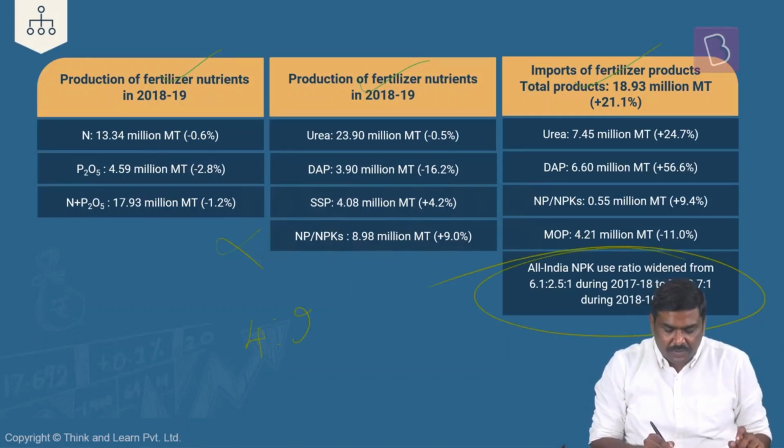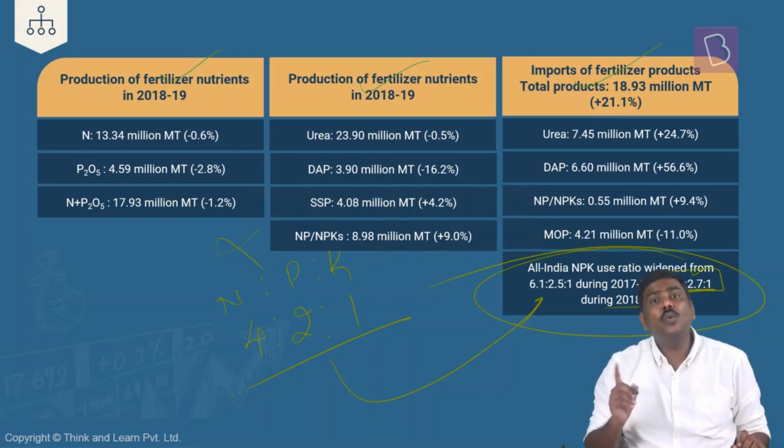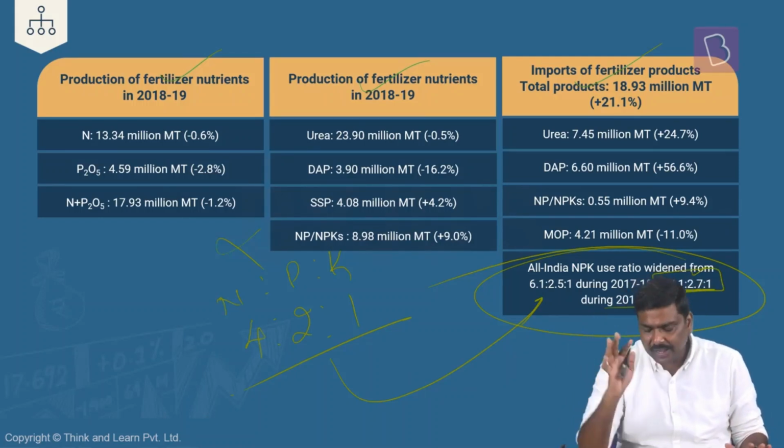If you remember in the earlier slide, I told you the optimal usage ratio in case of the NPK is how much? 4:2:1. What is the optimal usage ratio? Currently, it is somewhere around 7.1:2.7:1. And from one year to next year, the data will keep on changing. Whenever you come across the latest data, please update it. So there is a huge skewed ratio.